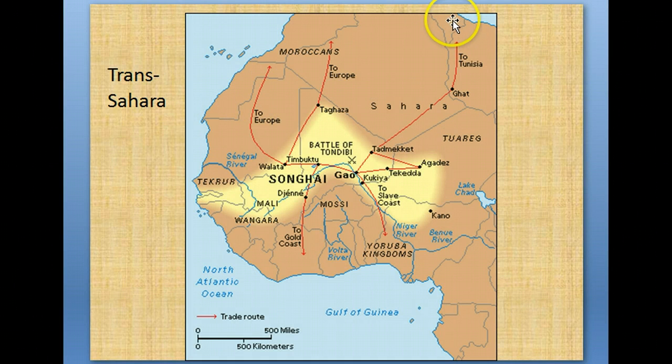Okay, we're starting up north along the Mediterranean coast, and we're going down to the Songhai Empire along the Niger River. Okay, Gao is going to be the capital of the Songhai, and Timbuktu is one of their wealthiest cities. They have lots of gold going in there, so they follow these two Europe routes.